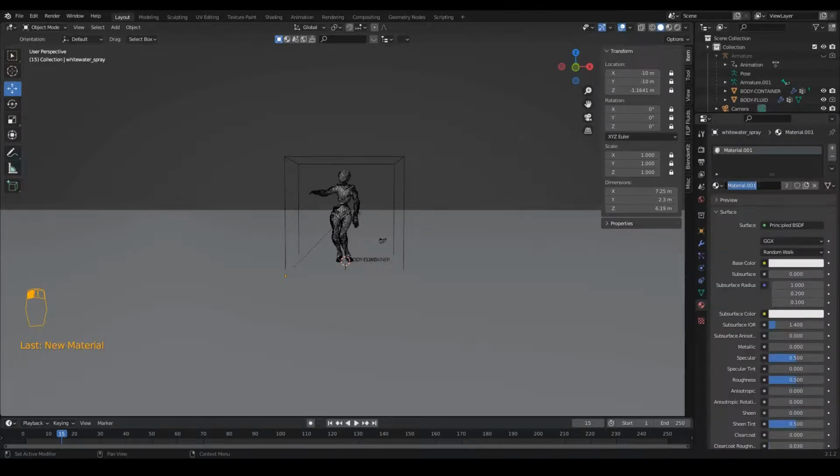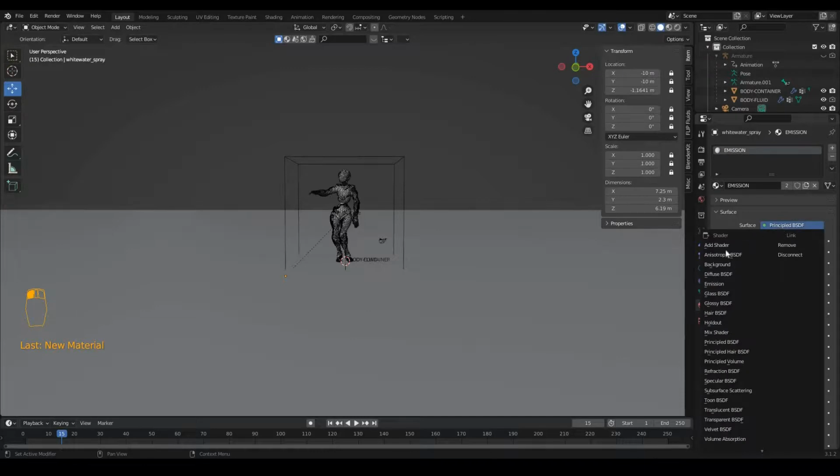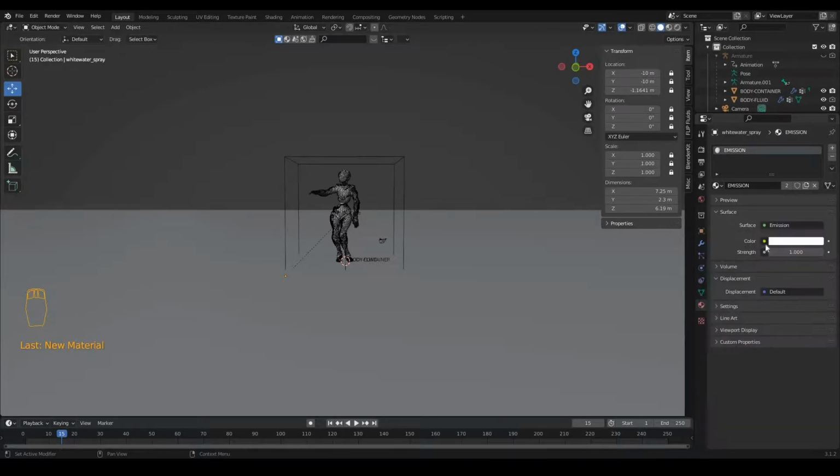I will call it emission and I will change the surface to emission material. I just need 4 light emitting materials with different colors. You can select any colors. So I will select the first one as yellow and I will then duplicate and make another copy of this material. So I will press this button, new material.